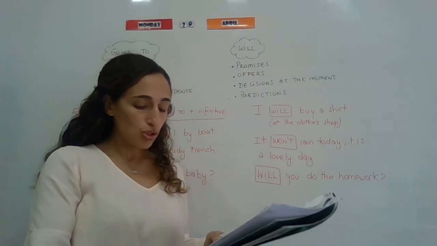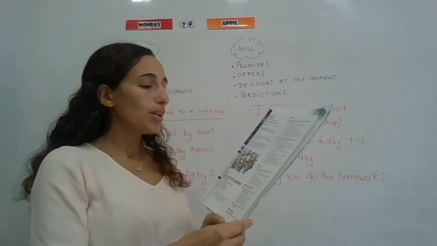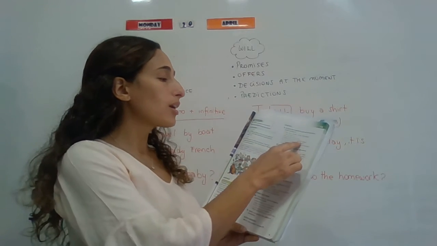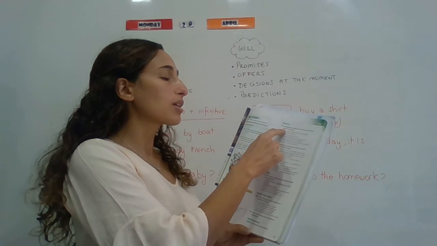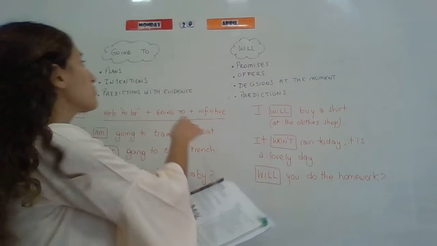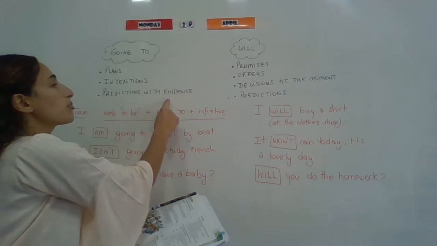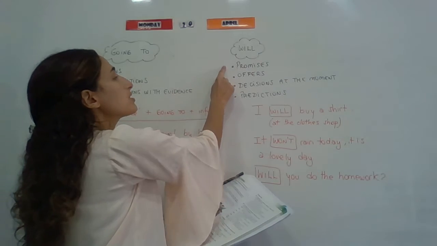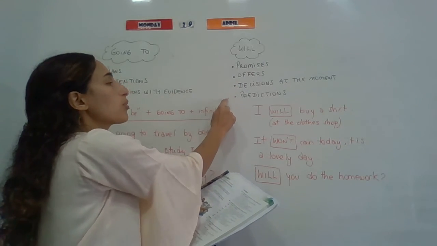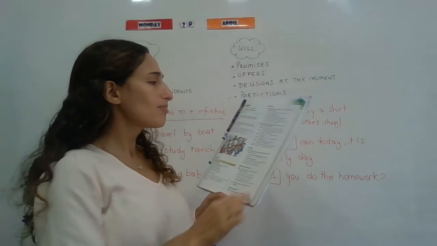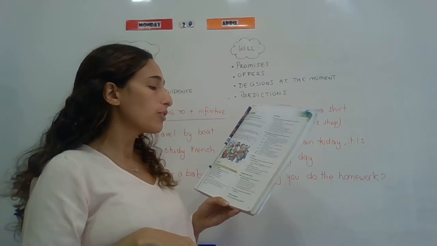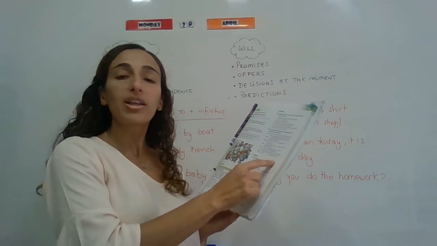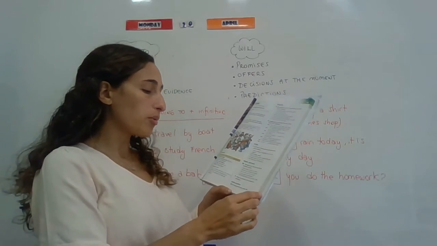Now, on page 13, you're going to do exercise 5 and 6. Exercise 5, complete the sentences with the correct form of will or going to. You have to see if it is a plan, an intention, a prediction with evidence, or if it is a promise, an offer, a decision of the moment, or a prediction. Exercise 6, complete the conversation with the correct form of will or going to. I'm going to try to send you the audio so that you can do it.